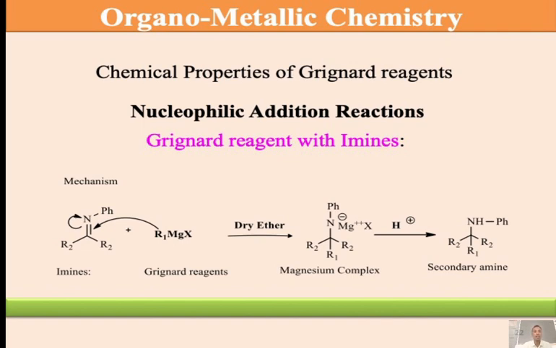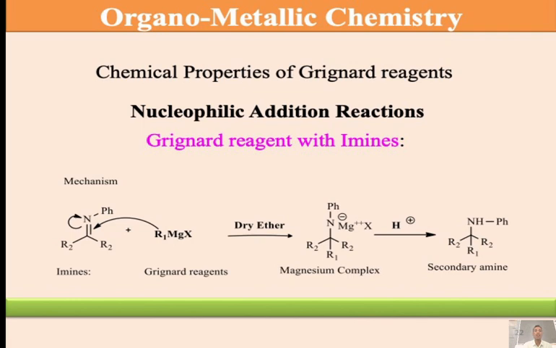Here in the mechanistic part, the carbon-nitrogen double bond has a pi bond and a sigma bond. The pi bond is shifted towards the nitrogen. The negative charge from the reagent attacks the electron deficient carbon and makes a carbon single bond, and nitrogen gets negative and we have a positive magnesium and halide. This magnesium complex undergoes hydrolysis, transformation of H plus forms amines. This is the formation of